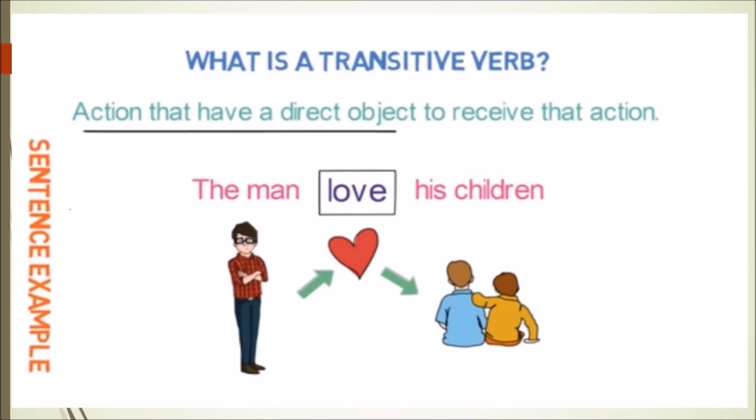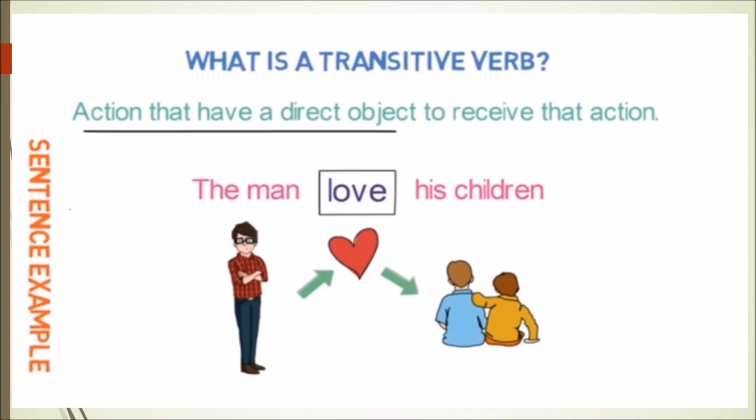In simple sense, what is a transitive verb? Action that have a direct object to receive that action. So, transitive verb means it is an action verb with the direct object. Let's see the example sentence. The man loves his children.